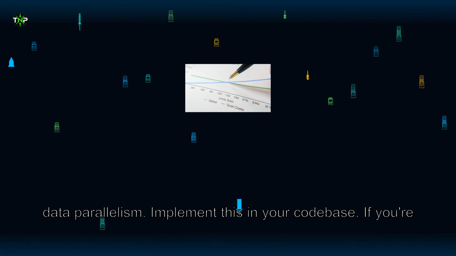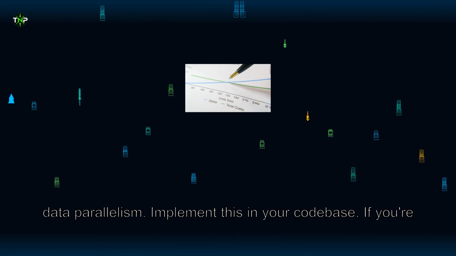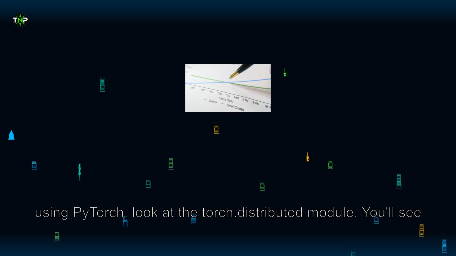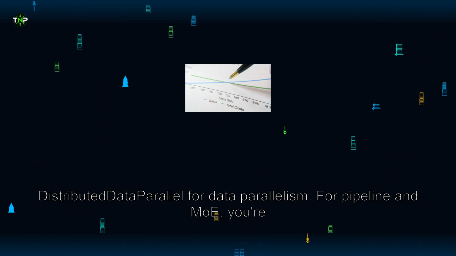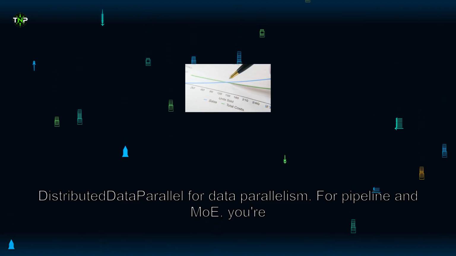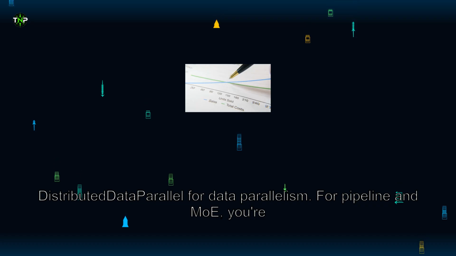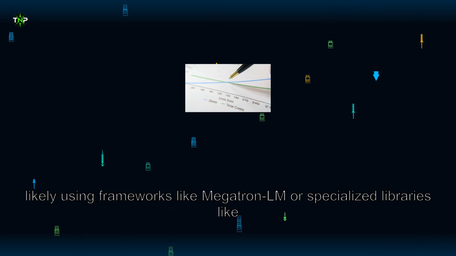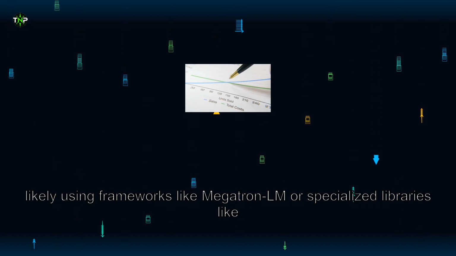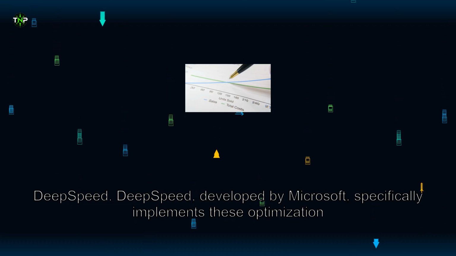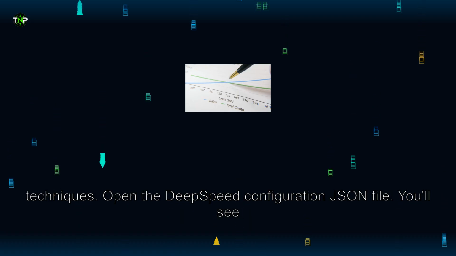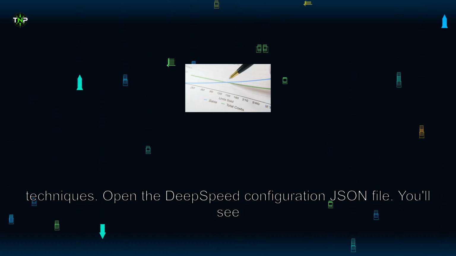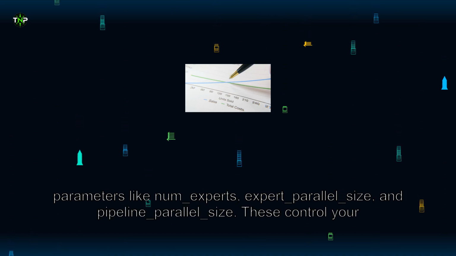For pipeline and ML, you're likely using frameworks like Megatron LM or specialized libraries like DeepSpeed. DeepSpeed, developed by Microsoft, specifically implements these optimization techniques. Open the DeepSpeed configuration JSON file. You'll see parameters like number_experts, expert_parallel_size, and pipeline_parallel_size. These control your optimization profile.